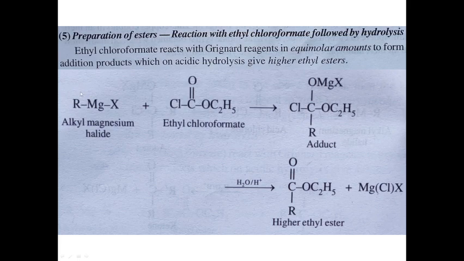As we have already discussed, the negative charge on the organic part will attack this carbonyl carbon, and this part will go here. It will pick up the MgX from the Grignard reagent, and on hydrolysis we get R, C double bond O, OC2H5. So this is an ester. This is a higher ester. So what is the alkyl group that we are going to use here? If this is a much lengthier alkyl group, then the length of the ester will also increase. If we change the alkyl part here, then we get different types of esters.